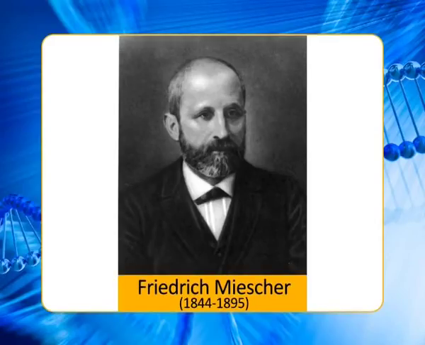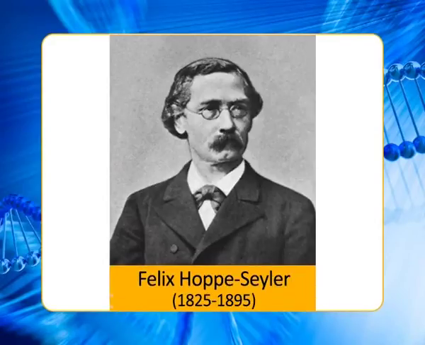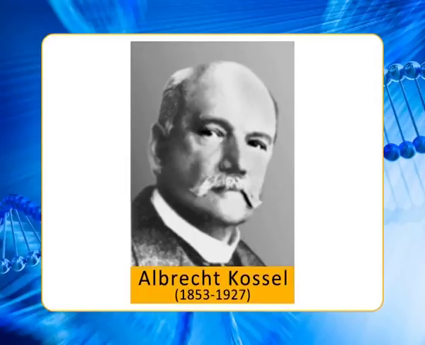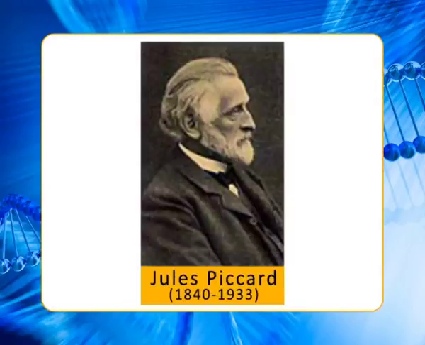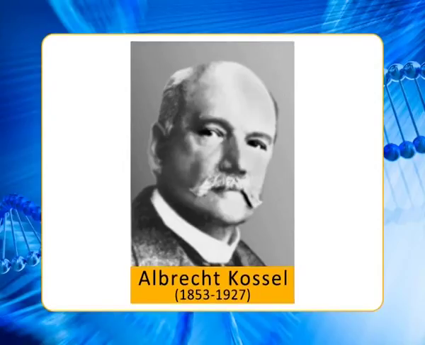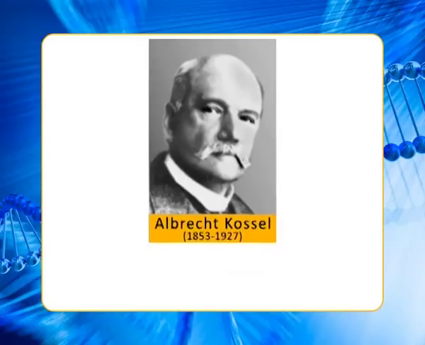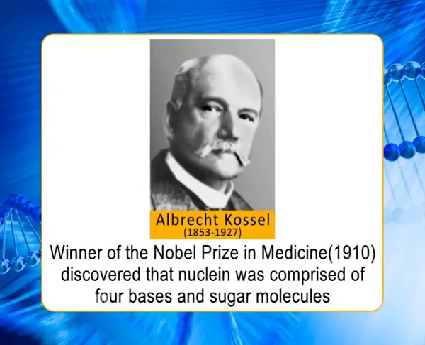Mostly chemists, often through personal contacts with Miescher or Hoppe-Seyler, were intrigued by its potential as a novel kind of cellular substance, among them Albrecht Kossel, Jules Piccard, and Jacob von Mechel. Most notably, Albrecht Kossel, another scientist in Hoppe-Seyler's laboratory and later winner of the Nobel Prize in Medicine, discovered that nuclein was comprised of four bases and sugar molecules.